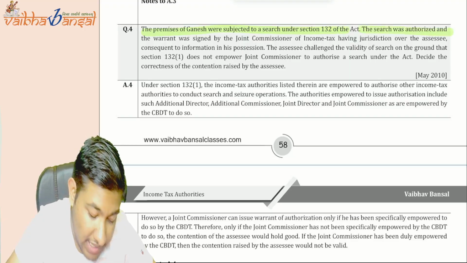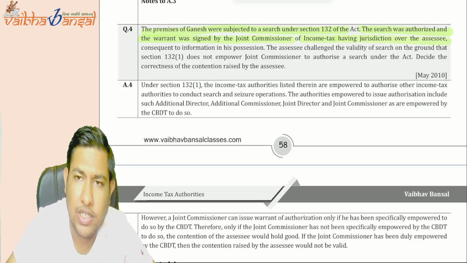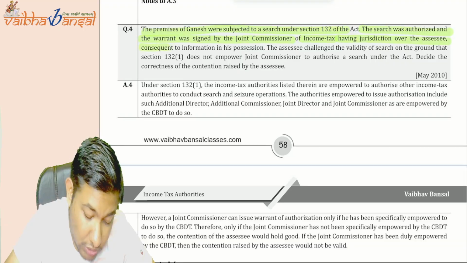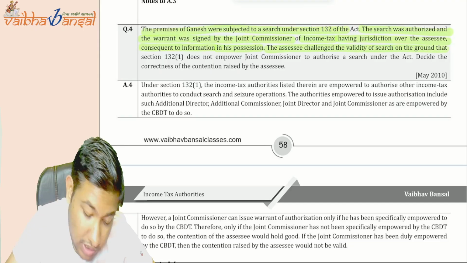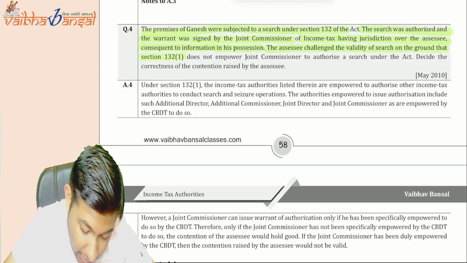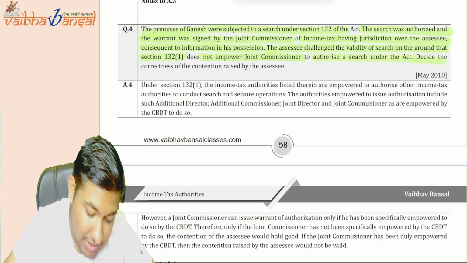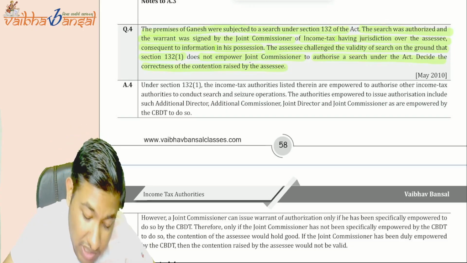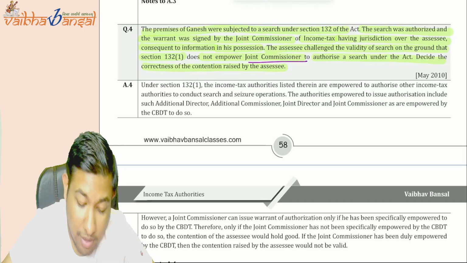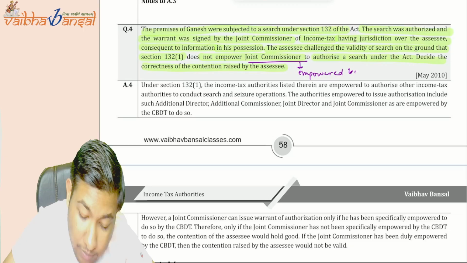The search was authorized and the warrant was signed by the Joint Commissioner of Income Tax having jurisdiction over the assessee. Consequent to the information in its possession, the assessee challenged the validity of the search on the ground that 132.1a does not empower the Joint Commissioner to authorize such a search. Decide the correctness of the contention raised by the assessee. Now, the Joint Commissioner can authorize a search, but only if he is empowered by the board.